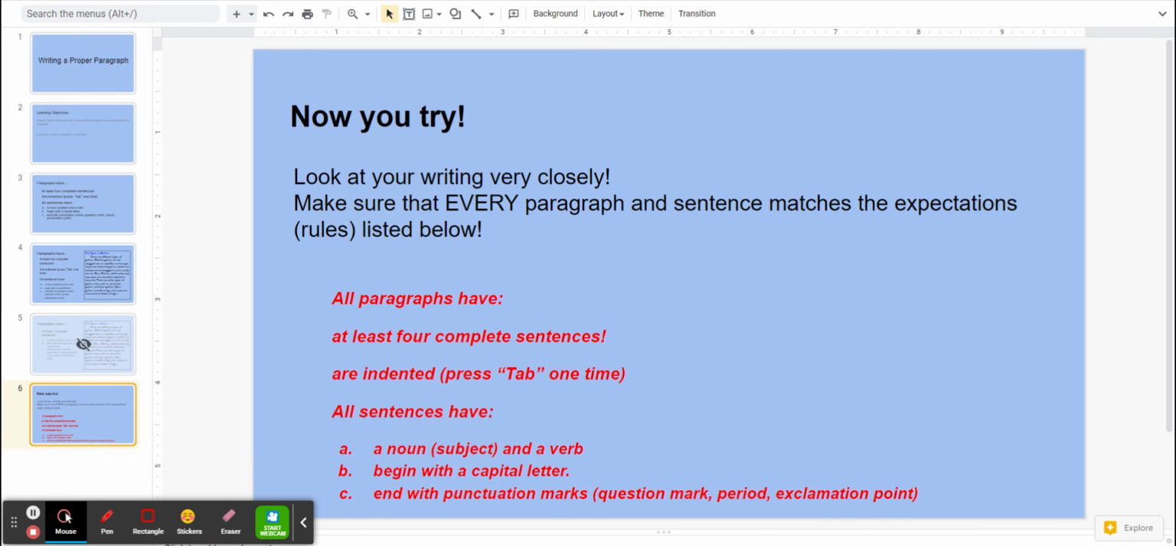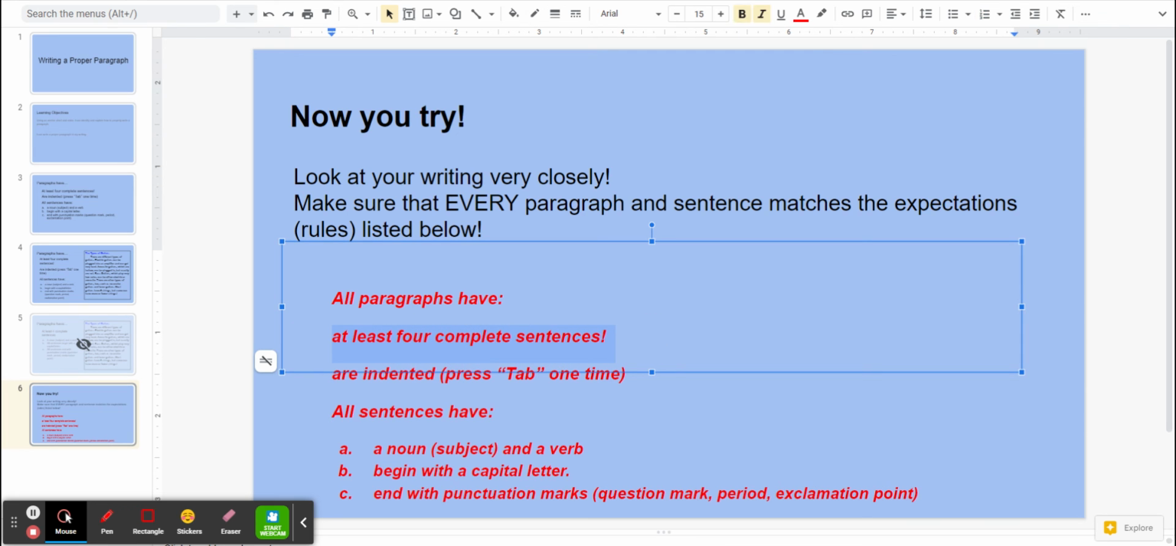So now here's what you are going to do. You are going to look at your own writing very closely. And you need to make sure that every paragraph and sentence matches the expectations or the rules listed below. That all paragraphs have at least 4 complete sentences. Your paragraph is indented, and we do that by pressing tab one time. And then we check that all sentences have a noun, which is a subject, and a verb. They begin with a capital letter, and they end with some type of punctuation mark, such as a question mark, a period, or an exclamation point. Go improve your writing, and I can't wait to see what you do.